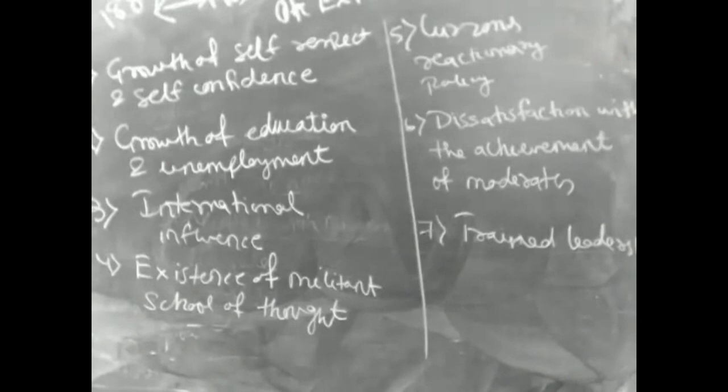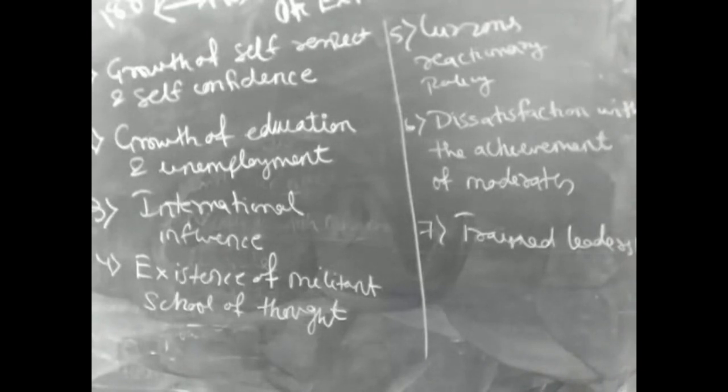Last point that I have written is trained leadership. So why trained leadership? Again, time period is 1885 to 1905. So when you reach 1905, you already have established and proven leadership record that yes, you can provide leadership. So when there is increase in the number of senior leadership, they can create more leaders. In 1885, these people were early leaders, but in 1905 situation is such that they can create more leaders, and more leaders have come up because those who started political agitation after 1885 have got the training under early leaders. So there is new band of trained leadership who are ready in 1905 to provide more training.